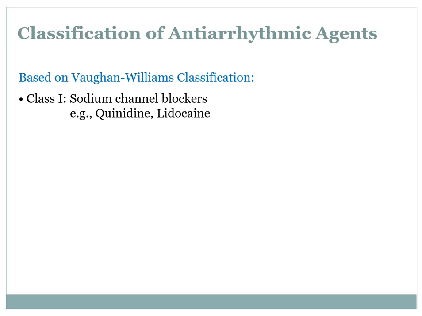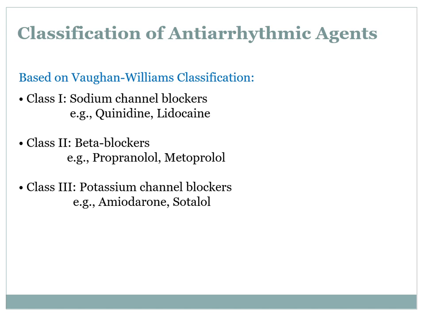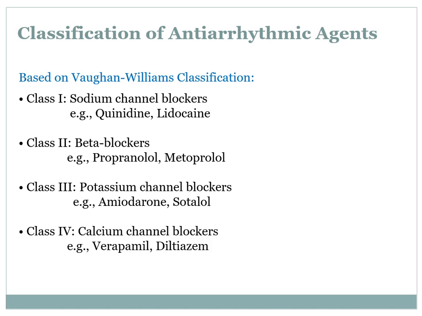First is class 1, which are sodium channel blockers. Examples are quinidine, lidocaine. Second, class 2 drugs, which are beta blockers. Examples are propranolol, metoprolol. Third is class 3 drugs, which are potassium channel blockers. Examples are amiodarone, sotalol. Class 4 are calcium channel blockers. Examples are verapamil, diltiazem, and other drugs like digoxin and adenosine. So all these are the different classes of antiarrhythmic agents.